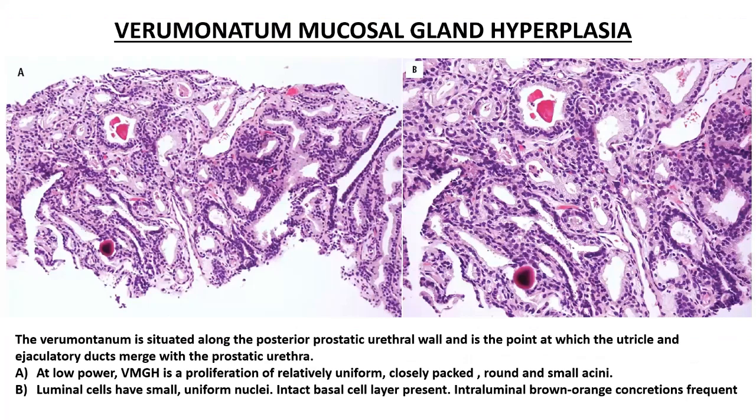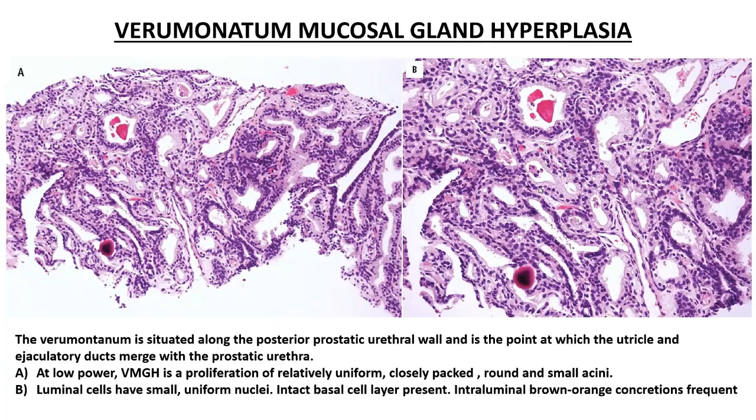Coming to verumontanum mucosal gland hyperplasia, again, this is a particular pathology which I had talked about in detail in my first lecture, which I had conducted on prostatic histology. This is again a structure which is seen at the level of the mid gland of this prostate, and this is basically a crowded proliferation of variably sized glands, many of which are small.